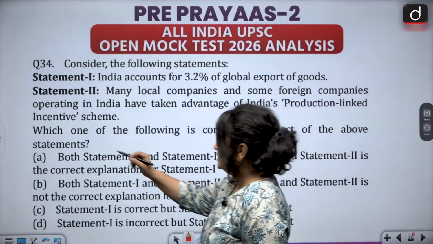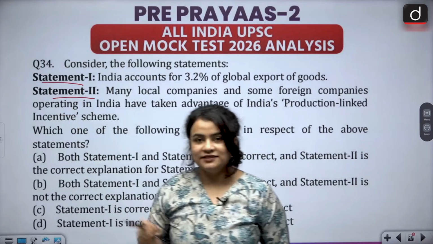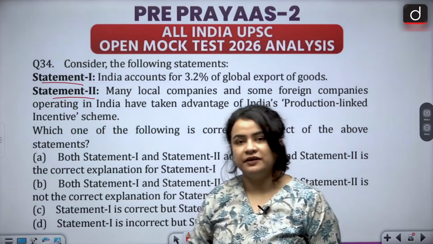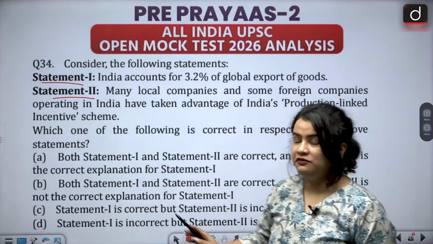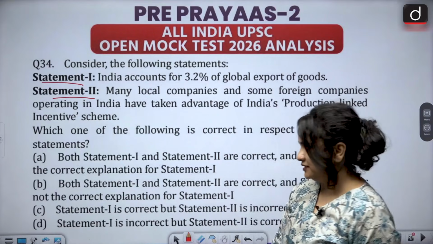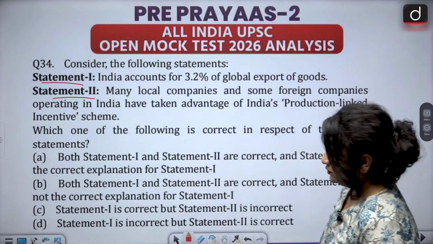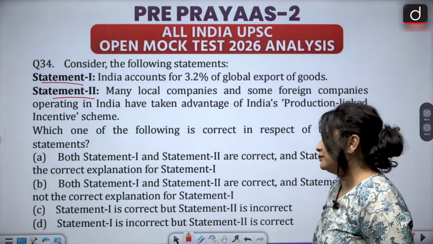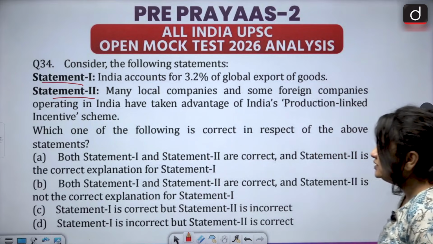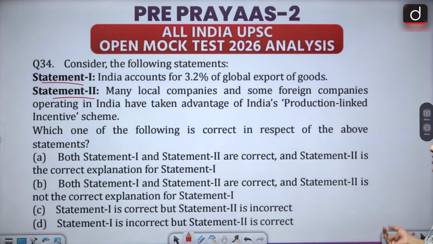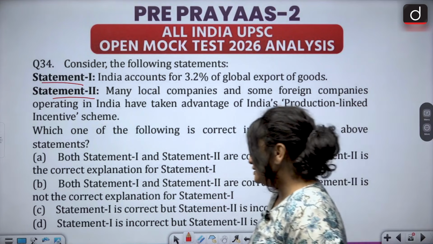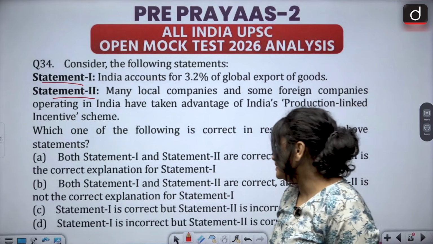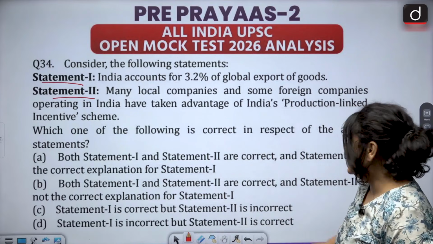Now, such questions, I have noticed, scare or make a lot of aspirants uncomfortable. Let's look at its solution step by step and see that it is really not that hard to solve once you have certain concepts in place. Of course, you have 4 options. Option A says both statement 1 and statement 2 are correct, and statement 2 is the correct explanation for statement 1. Option B says both statement 1 and statement 2 are correct, and statement 2 is not the correct explanation for statement 1. C, statement 1 is correct, but statement 2 is incorrect. Option D says statement 1 is incorrect, but statement 2 is correct.